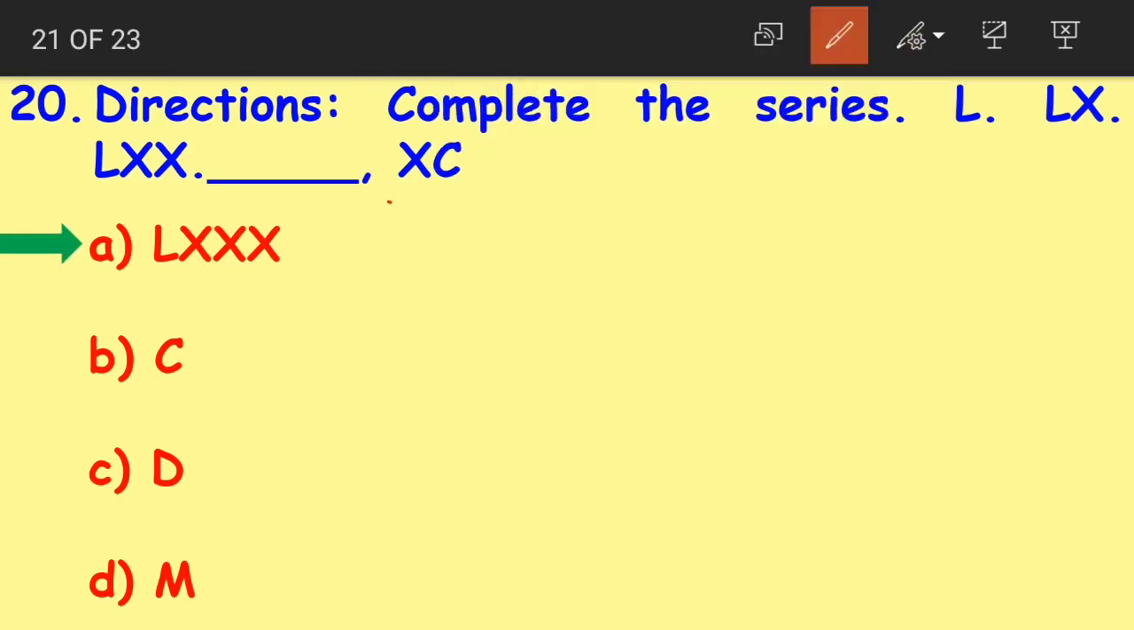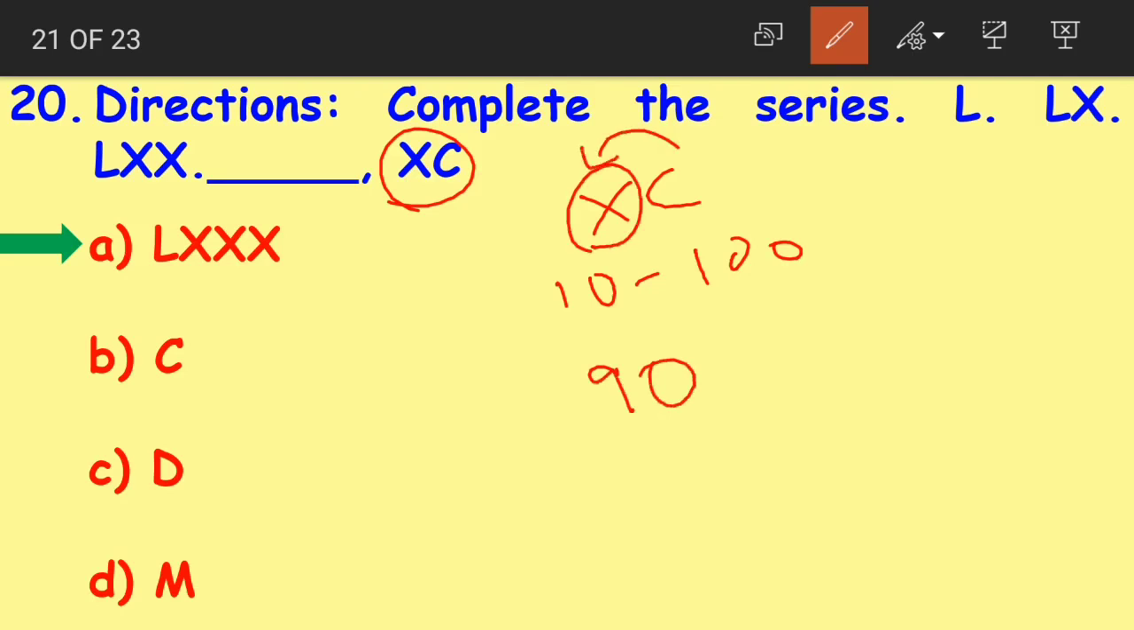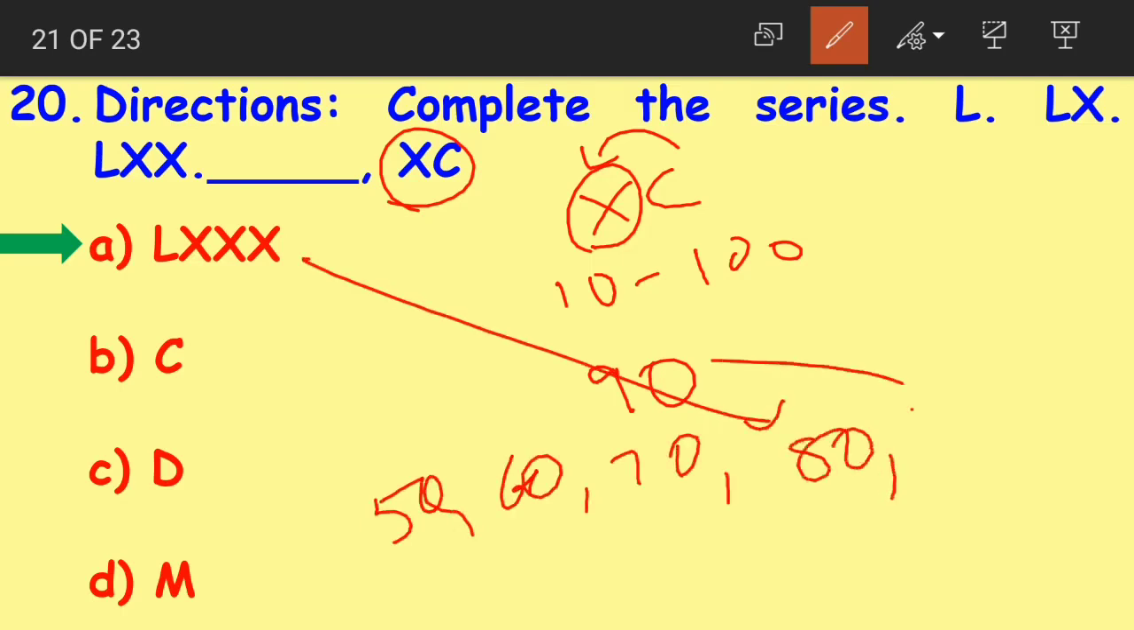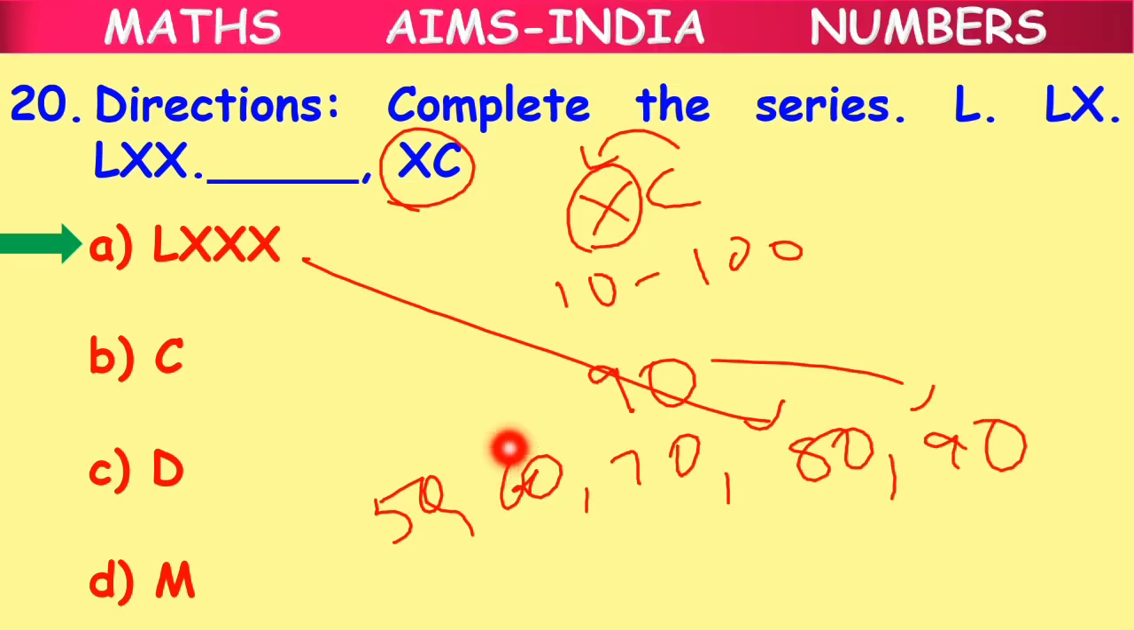Okay, just for the sake of verification. The last number is XC. X is 10 and C is 100. When we subtract both, we get 90. Again, why did we subtract? Because the smaller number is to the left of the larger symbol. So the complete series is 50, 60, 70 and what we found out here 80, then lastly 90, right? 10 was added to each number. We've completed the series. The correct answer is LXXX.